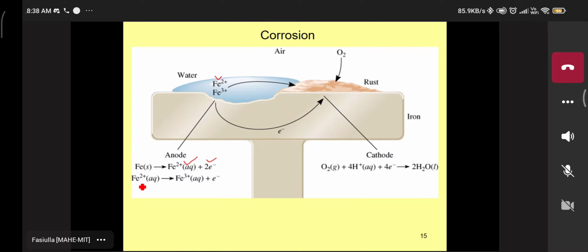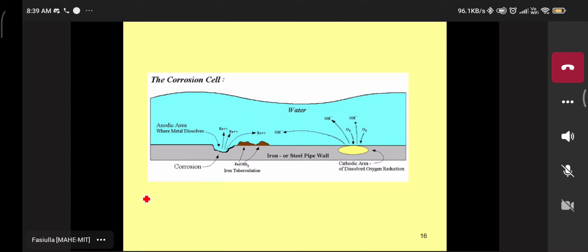The second stage of oxidation: again, excess water is added on the surface of that iron metal. The Fe2+ ion, in the second stage of oxidation, gives rise to Fe3+ with the loss of electrons. I'll show you the picture. See that here, once again, this cell forms a cathode and an anode. This part is the cathode, this part is the anode. So 1 drop of water on the surface of the iron metal, and corrosion starts. That part is the anodic part, dissolving the metal in the given atmosphere or moisture. Then the rest of the part is the cathodic part.